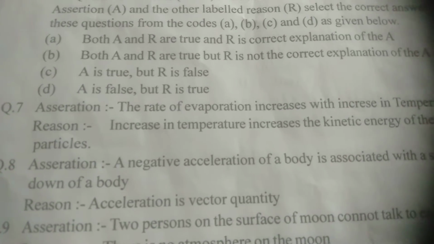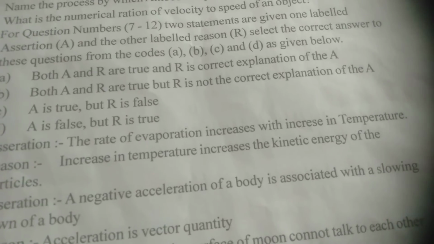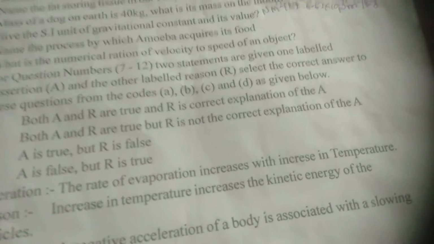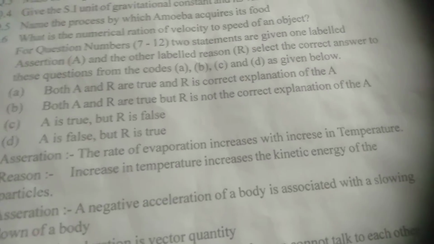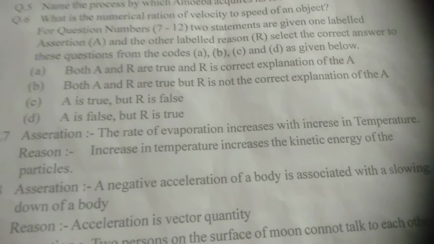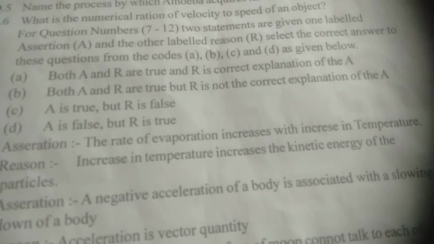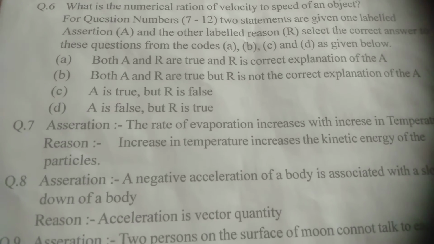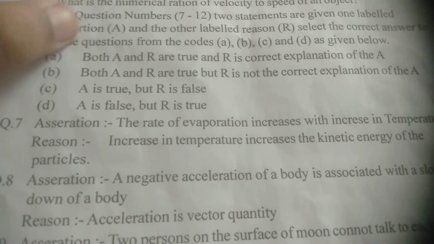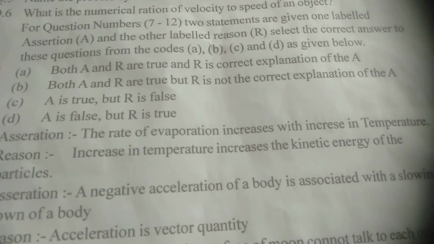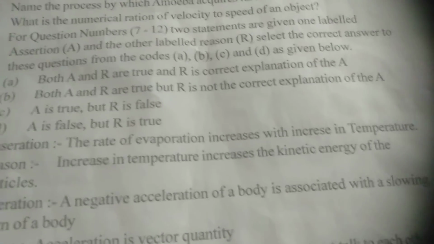We know that when the kinetic energy increases, the particles start moving here and there. When they start moving here and there, they overcome the intermolecular force between the particles. So assertion is correct and reason is also correct, and its answer will be A: both A and R are true, and R is the correct explanation of A.